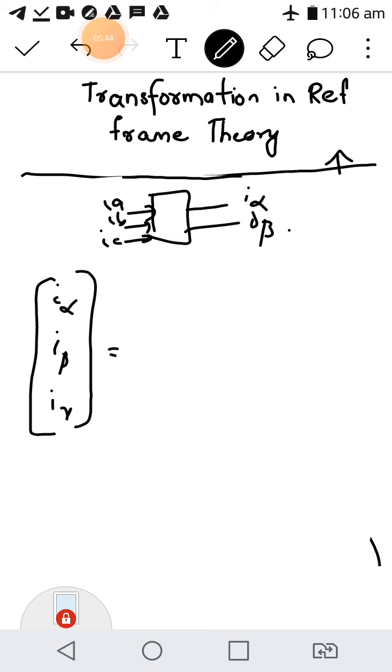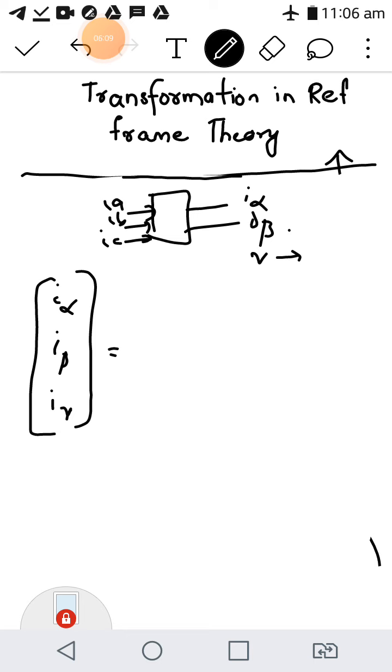The last component, the gamma component, is normally like the zero sequence component in symmetrical analysis. It's not having any magnitude. So normally we will avoid it, but it is there. That's why we normally call it alpha beta. So I alpha, I beta, I gamma. You don't think that this is also a three-phase component. The last component is like the zero sequence. It's not having any magnitude. So only alpha beta will be there.